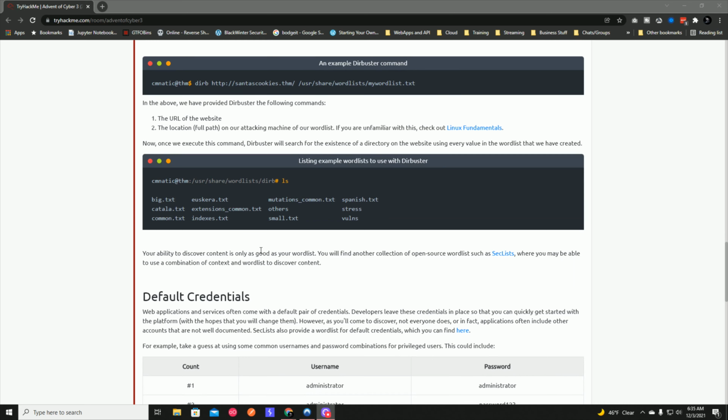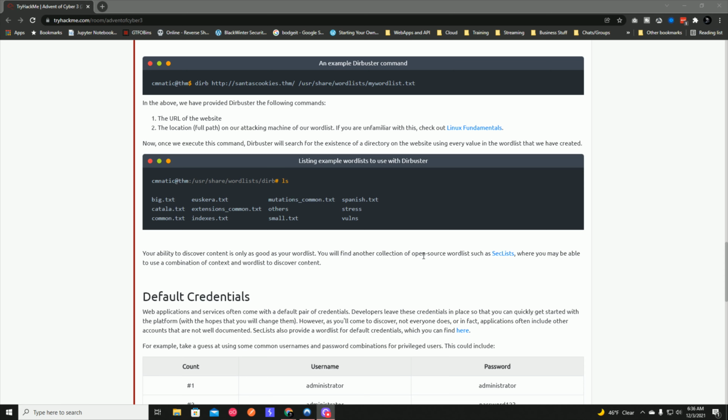You will find another collection of open source word lists such as SecLists. That's a really good one by Daniel Miessler. I hope I didn't mispronounce your name, but everybody should probably have the SecLists word list in their arsenal, as well as rockyou.txt. I believe RockYou actually has a new one that's a really large file, but you can go check that out. But yeah, good word lists are a very good asset to have in your hacking arsenal.